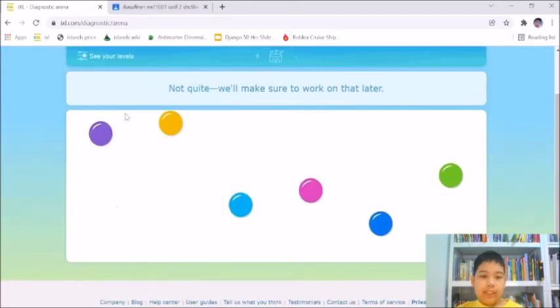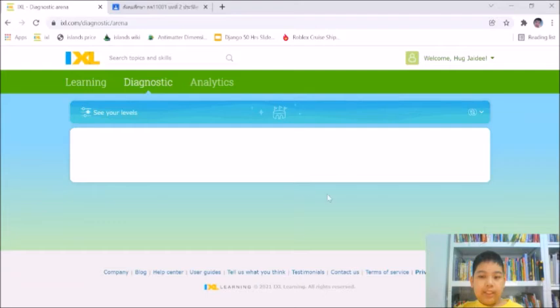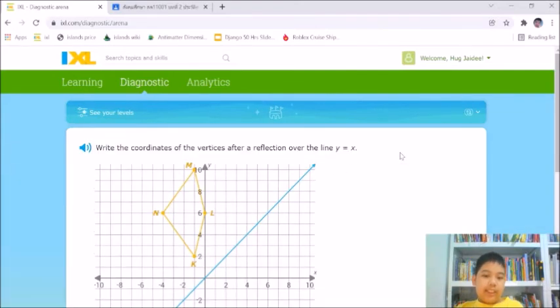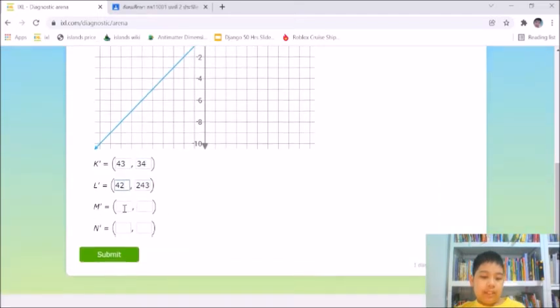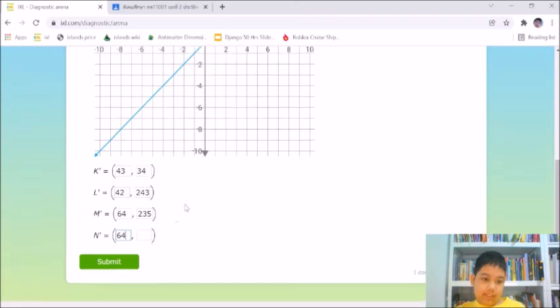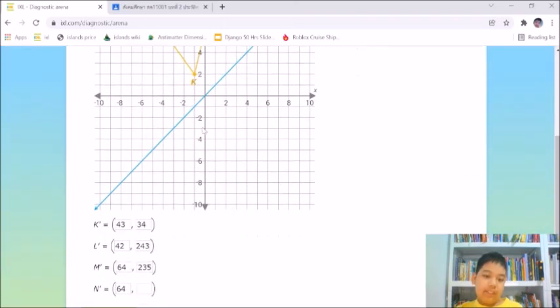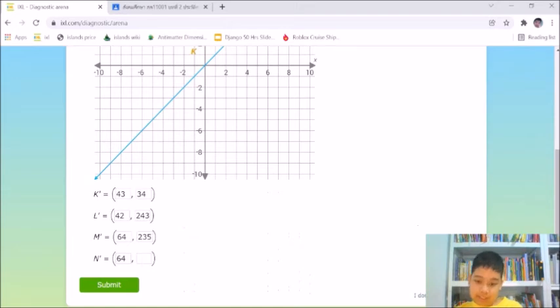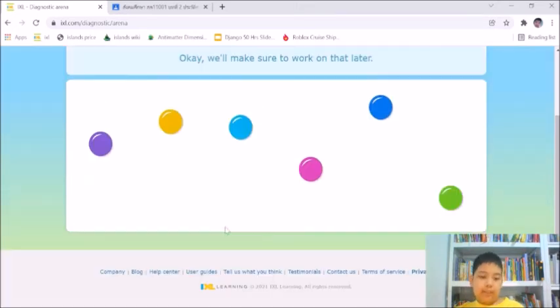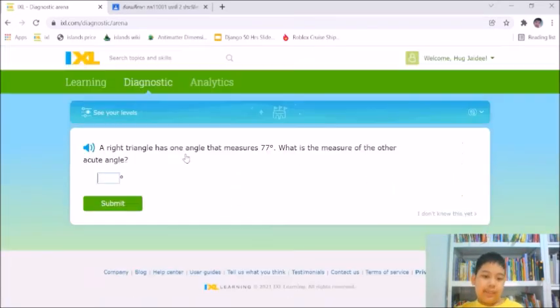And this will show if it's correct or not. So that means it's not correct. And when you don't know anything, if you don't know what to do here, you can just click I don't know this yet, and it'll just become a wrong answer. Well, it won't lessen your score that much.